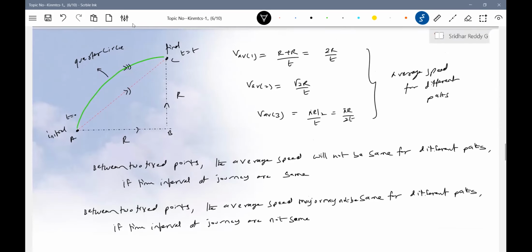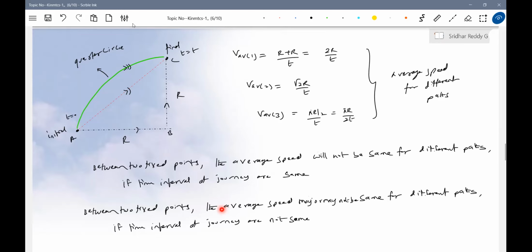A good example: if the time of journey for all three paths is the same, then average speed will not be the same. Then if the time intervals for different paths are different, it can happen, no? Because I can adjust the values T1, T2, T3 so that the ratio 2R by T1 can be equal to root 2R by T2 and pi R by 2T3. It can happen.